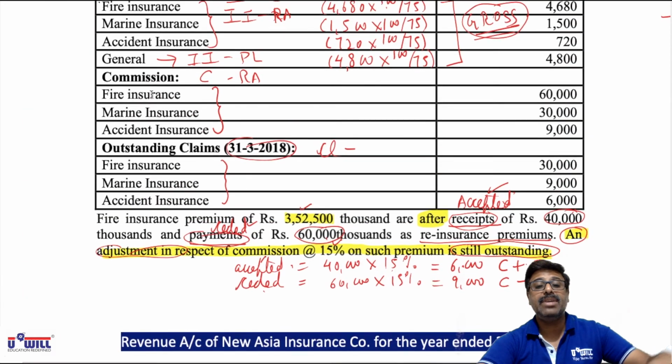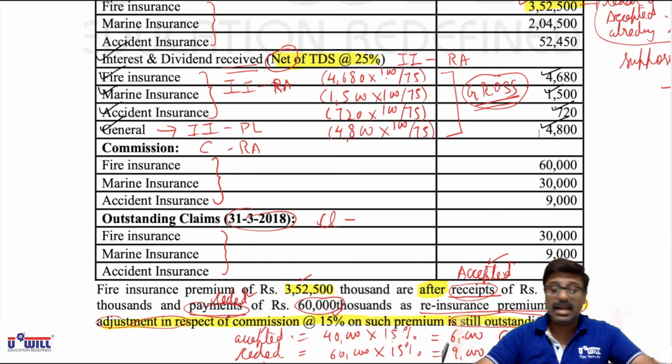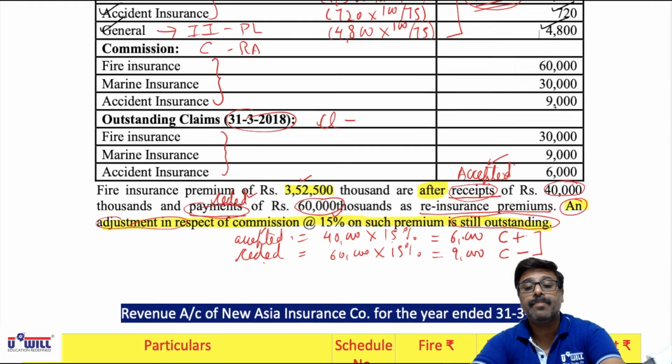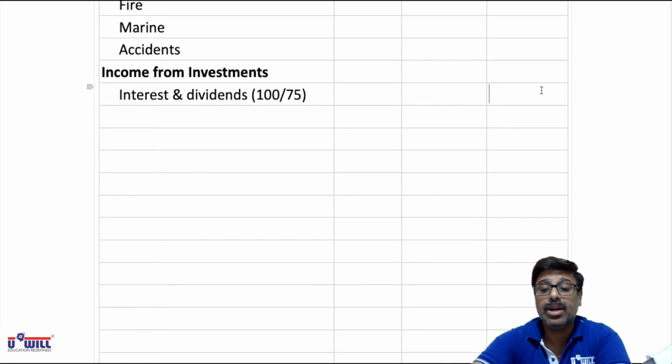So in case of P&L account, what amount is there? These three have been recorded: fire 4680 into 100 upon 75, marine 1500 into 100 upon 75, accident 720 into 100 upon 75 is already recorded. Now the general amount which will come in P&L account is 4800 into 100 upon 75, that comes to 6400. So that amount, 6400, will come here in P&L account.